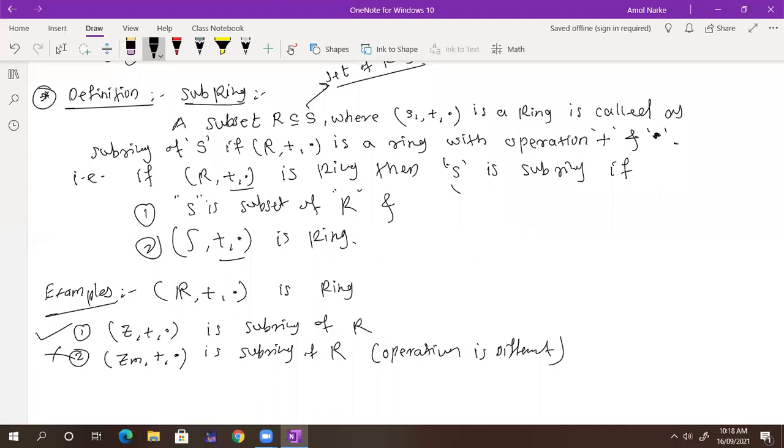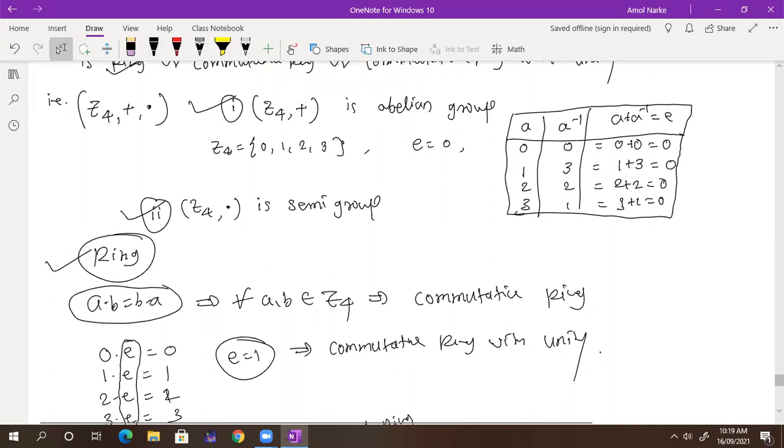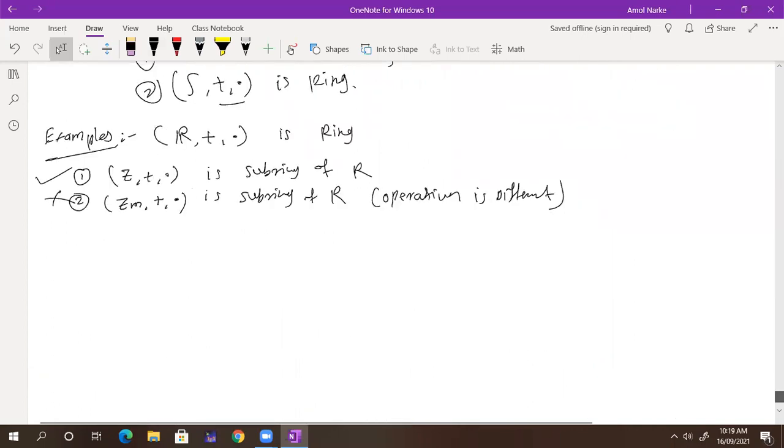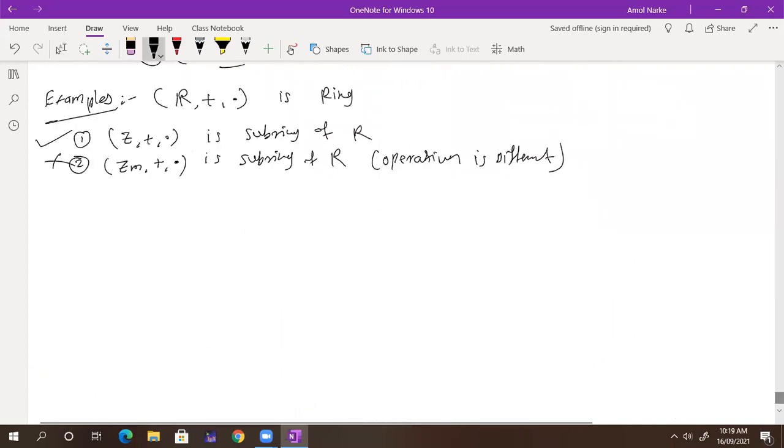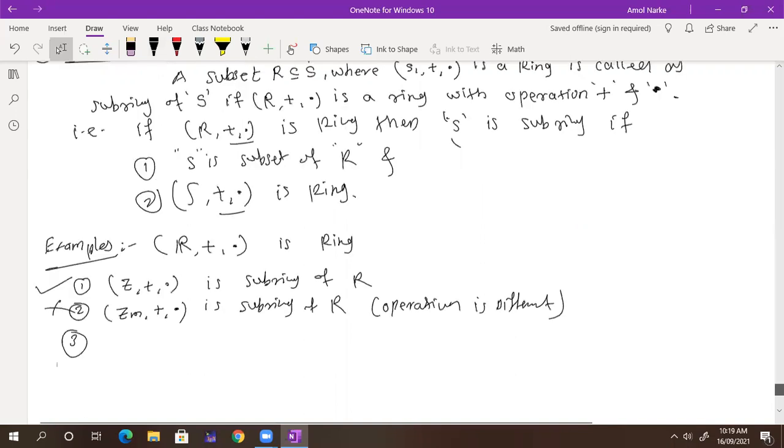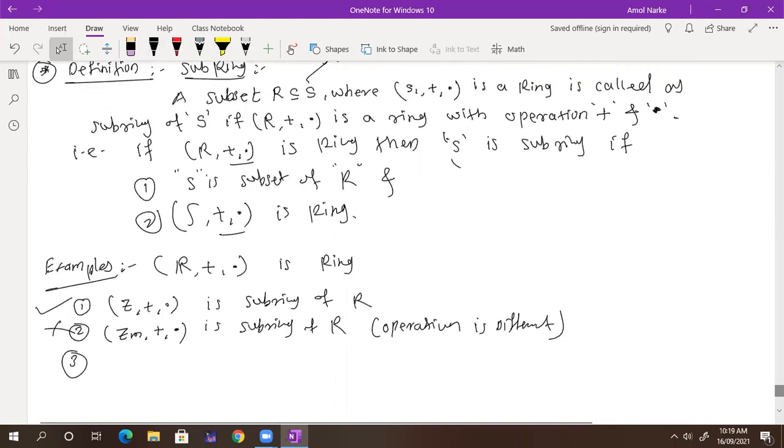So please see the definition very carefully. You are required to use the same operation. Now the third one. Is the definition. Okay.